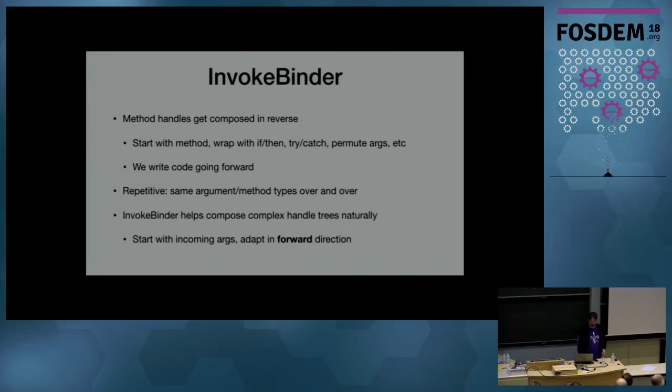do it. The method handle API is very repetitive. At each step of the way, you need to be telling it exactly the types that you want to work with, even if it should be inferred from the previous handles. In invoke binder, you carry those types forward, so it's always aware of what the current method type is, what the current argument types are. And actually, there's some more advanced features that lets you use named arguments and work with them directly that way.